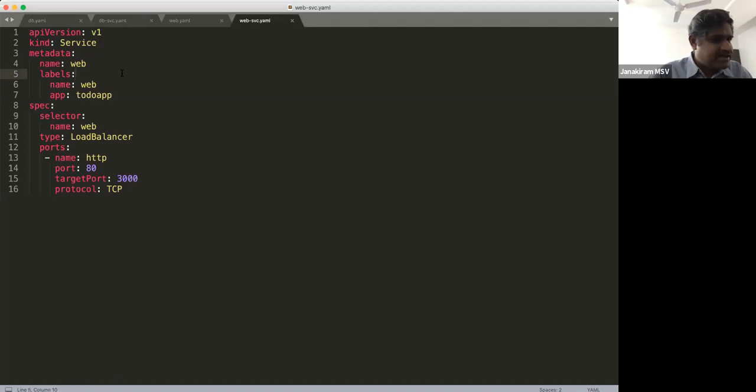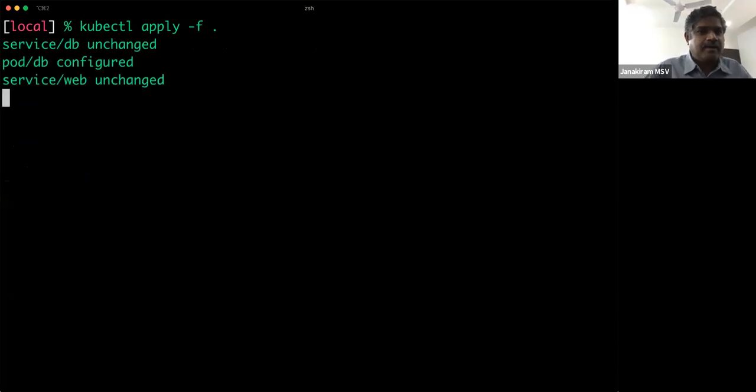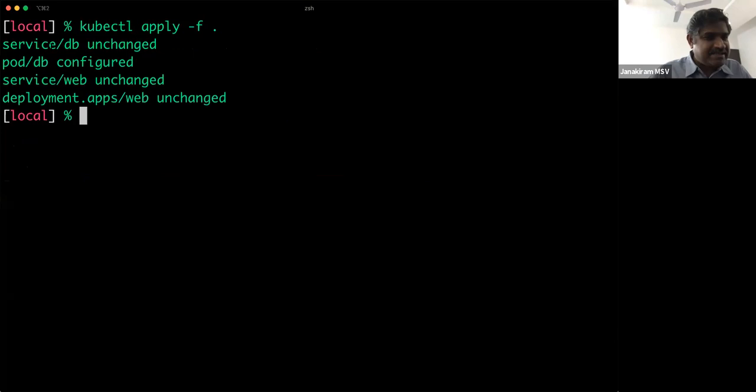You have a load balancer as the front end that talks to one of the microservices, which is the web app, and the web app talks to the MongoDB, and connecting the MongoDB with the web app is a service. So I go ahead and deploy this application using a simple utility called kubectl. Now I can say kubectl apply, and it basically deploys the microservices. 1 pod plus service for MongoDB, 1 pod plus service for the Node.js application. Now I can go ahead and access my application.